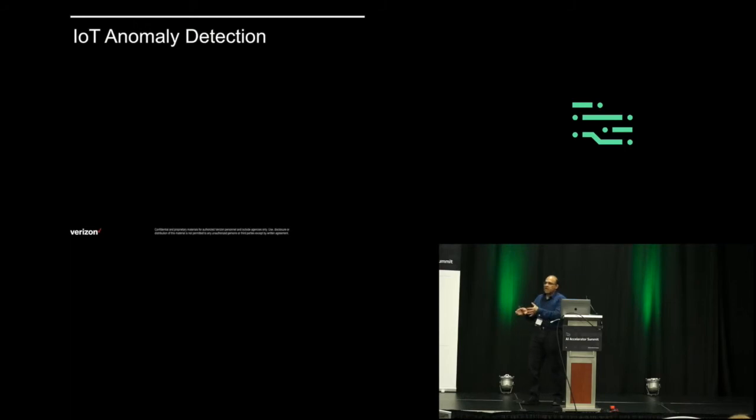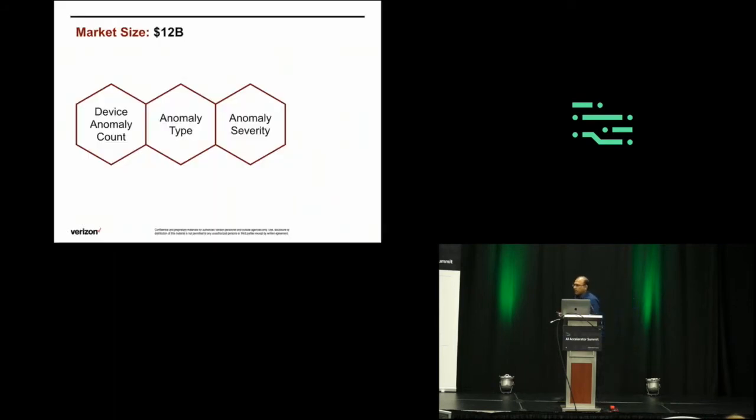Those flagged by our model as anomalous doesn't mean that it is really anomalous, but we are trying to minimize the false positives by making sure that our model is really robust and detects and minimizes as much as possible on the false positive side. So here, there is a $12 billion global market size for the intelligent vending machine space,